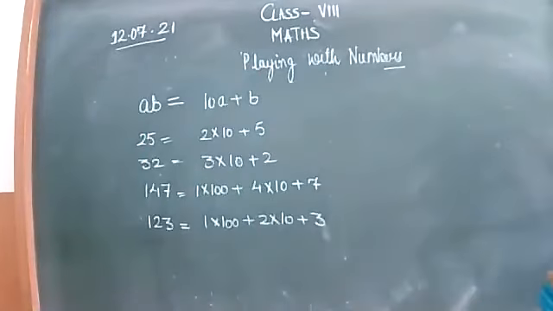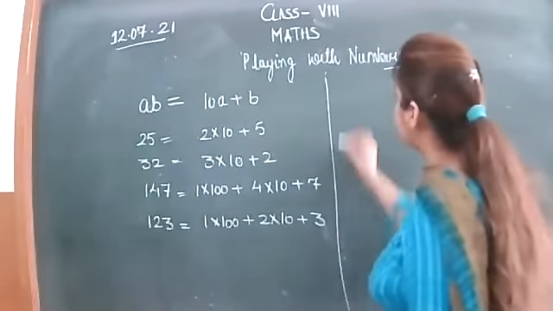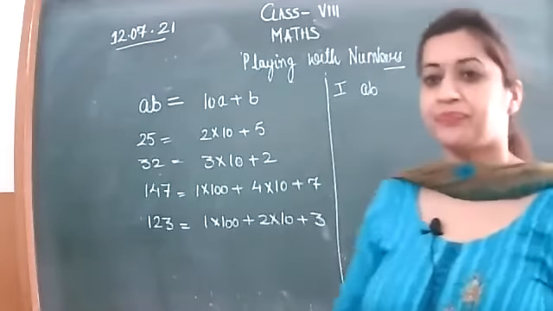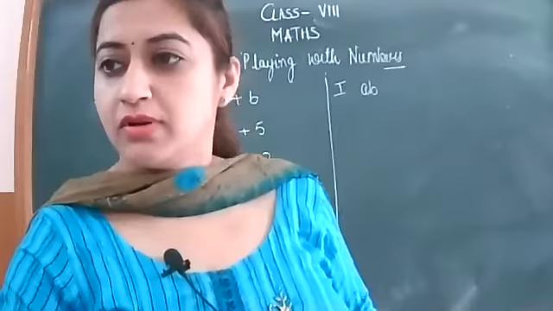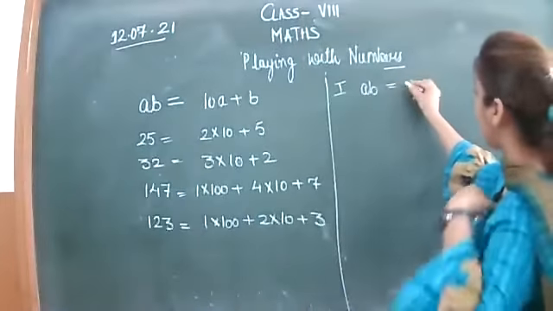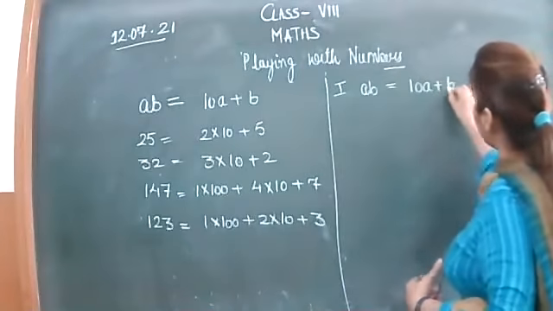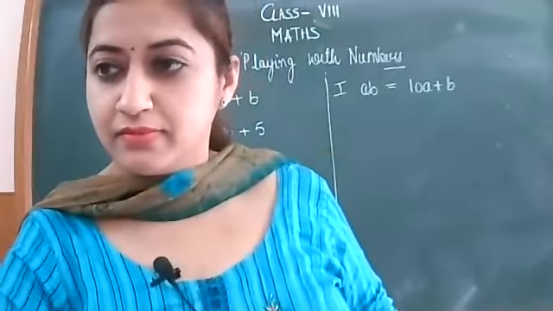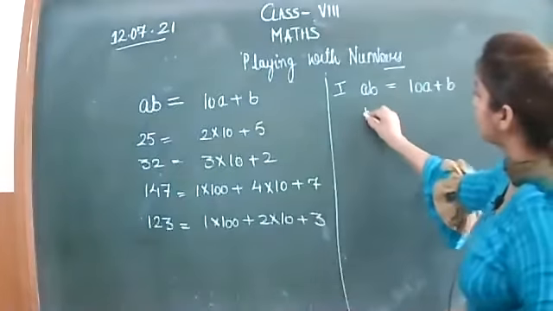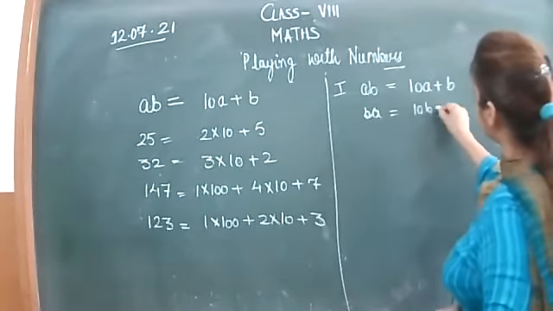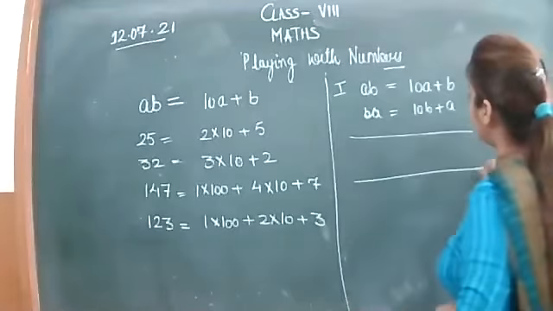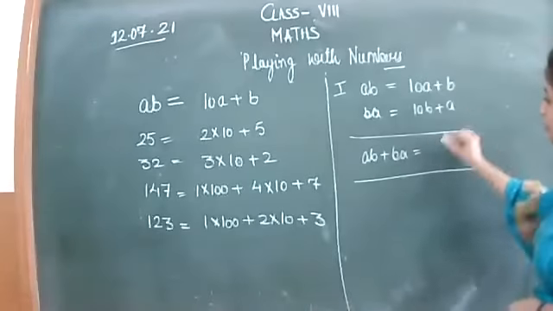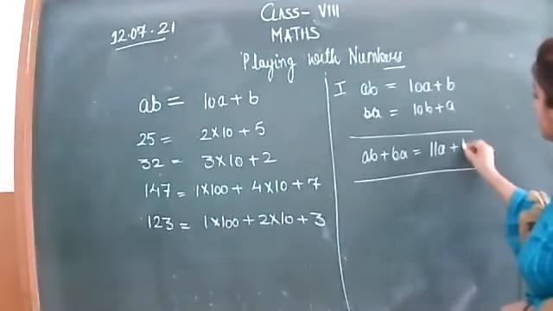Yes, we have discussed 4 formulas also. First formula that we have done is, if I write a number AB, the general form of this is 10A plus B, and if we reverse this number as BA, the general form is 10B plus A. If you add them, you will get 10A plus 1A is 11A, 10B plus 1B is 11B.